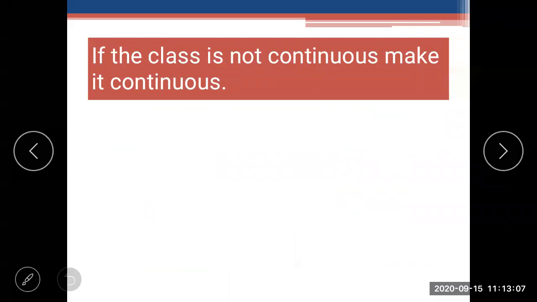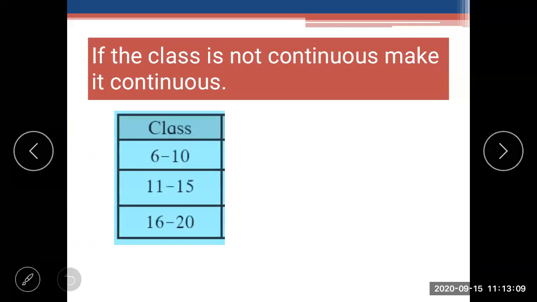Is it clear? Let's see one example. Suppose the classes are 6 to 10, 11 to 15, 16 to 20. Then tell me, if we make it continuous, what will it be? Do you hear me properly?